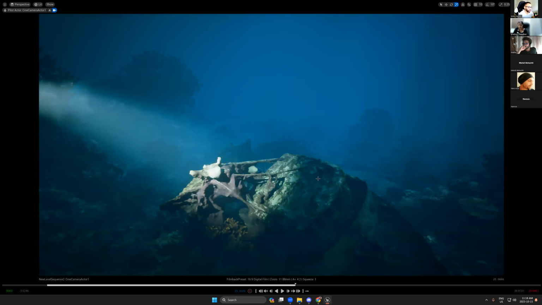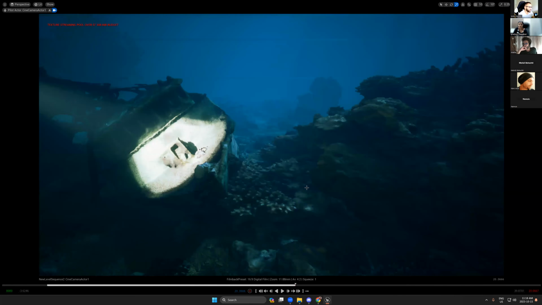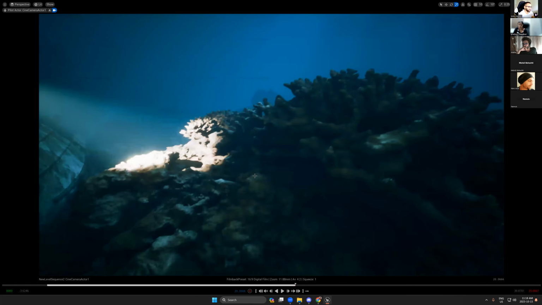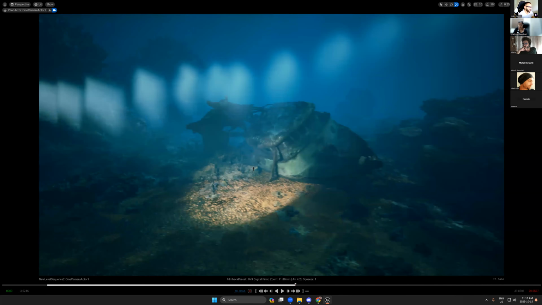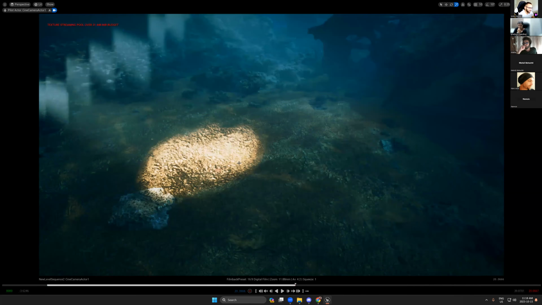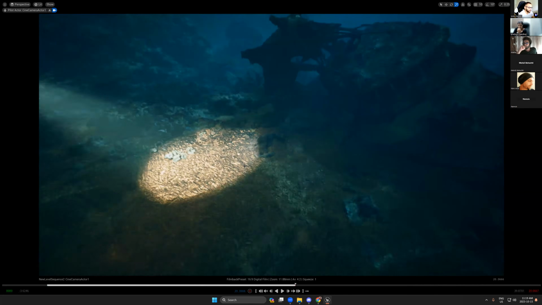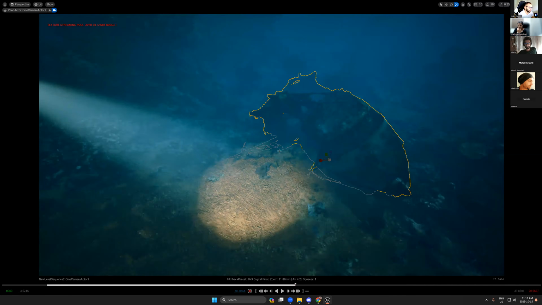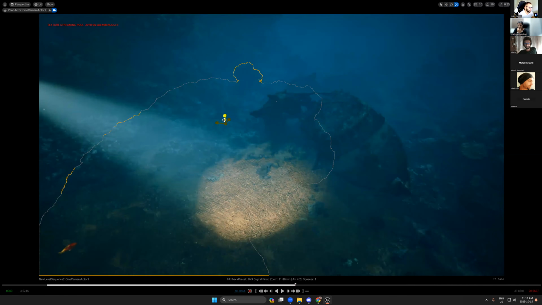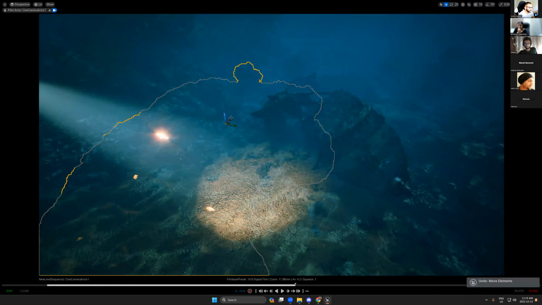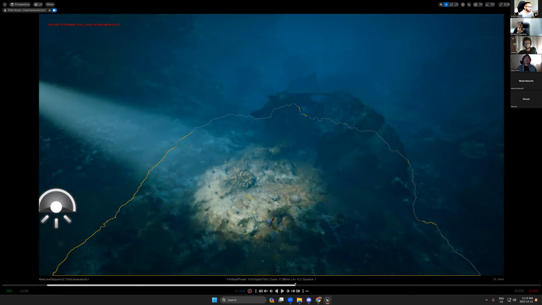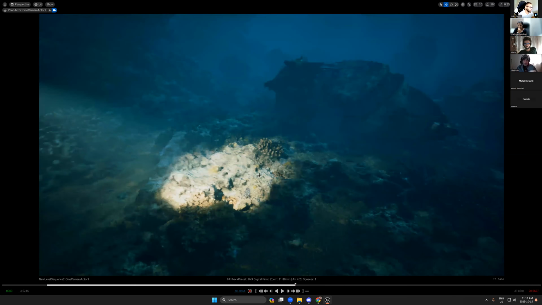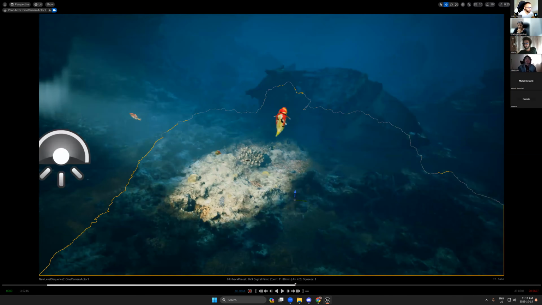If you have ever dived before or not, I do some free diving. So you will find the same feeling here. And listen, the ground has no assets. So if I bring more assets, it's going to look more natural. So let's find this now. And also all the corals are included in my blueprint.